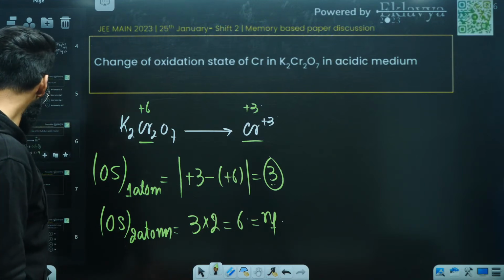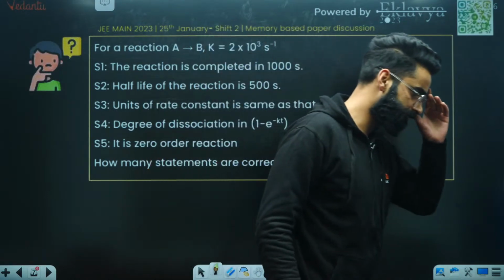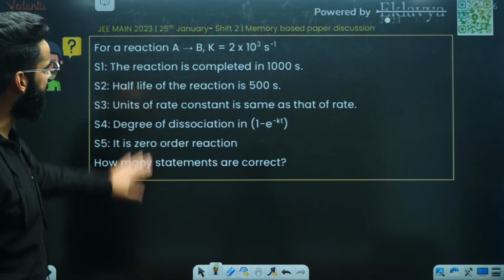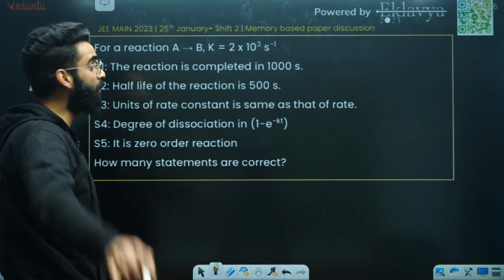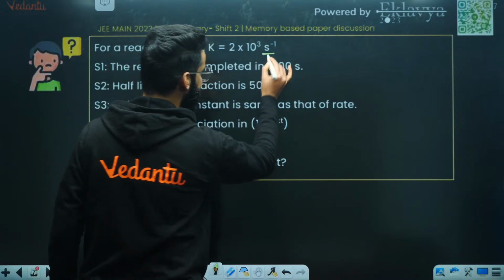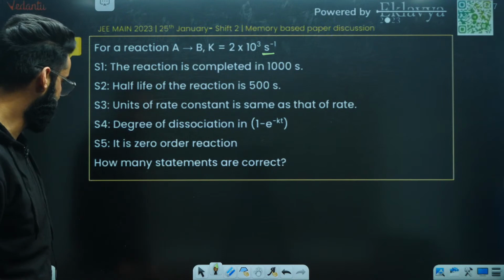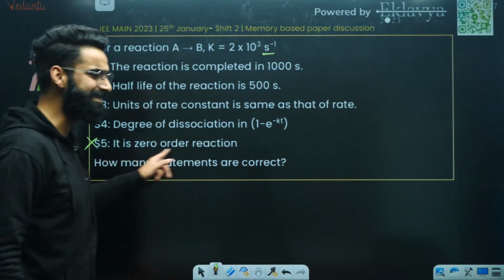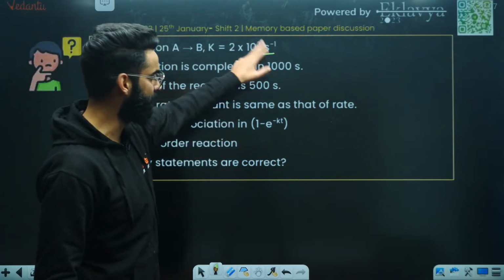All right, people. So moving on to one more question. Look at this one. Did you find this question in your examination, people? For the reaction A gives B, the rate constant is given. Just have a look exactly at the rate constant unit. It is second inverse. Second inverse means the reaction has to be of the first order, right? So statement number 5 is absolutely incorrect. It says it's zero order. No, it's going to be first order because the rate constant unit is second inverse.